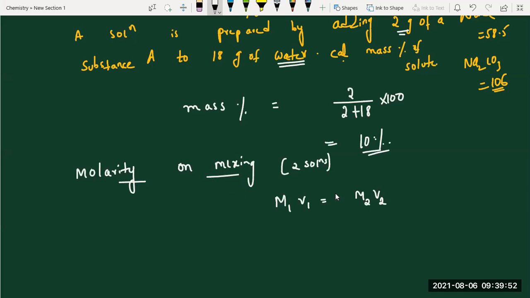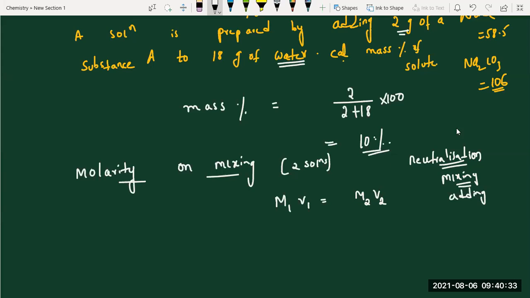So when we have to use this formula, they give two molarities and two volumes, and one molarity, or they are asking for the result, like that. I'll give the questions and you will come to know. Molarity on mixing, M1V1 equal to M2V2. In questions also, if you see neutralization, or mixing, or adding, this type of terms, then this is the related formula, M1V1 equal to M2V2.